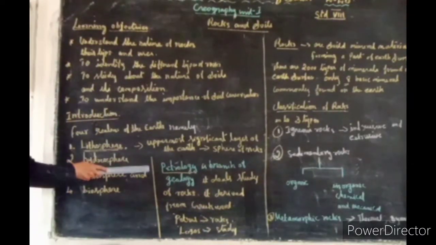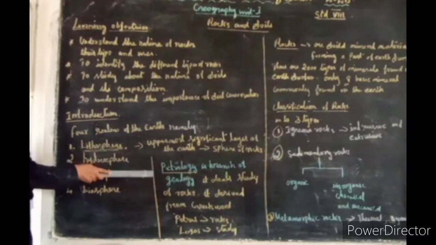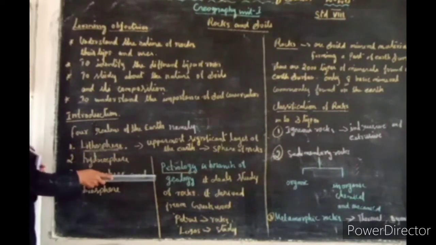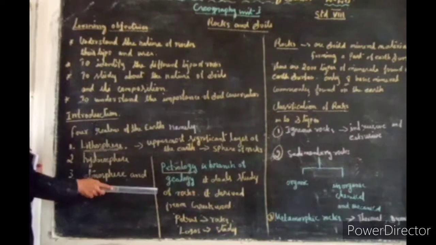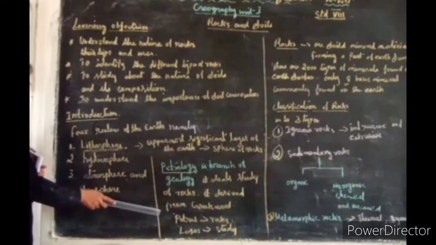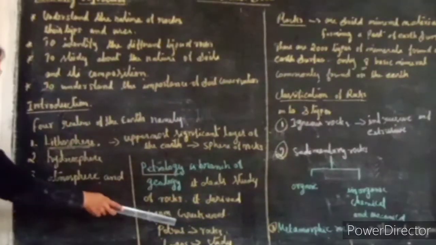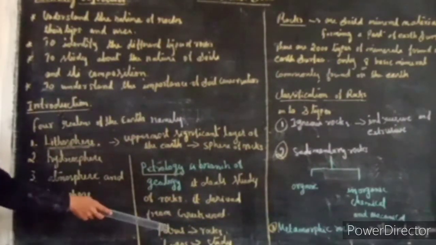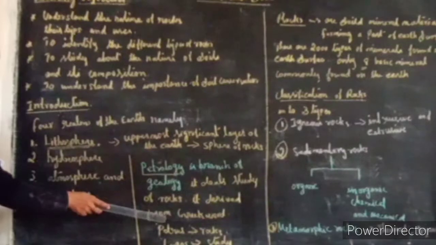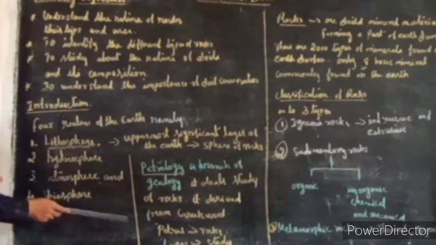Then petrology. What is the meaning of petrology? It is a branch of geology that deals with the study of rocks. It is derived from the Greek word petrus, meaning rock. Logos means study. Petrology means the study of rocks.